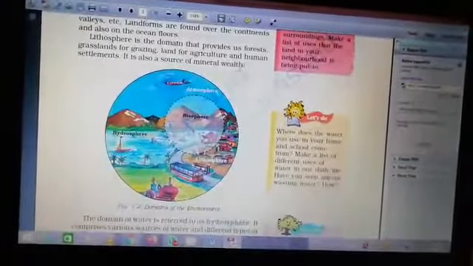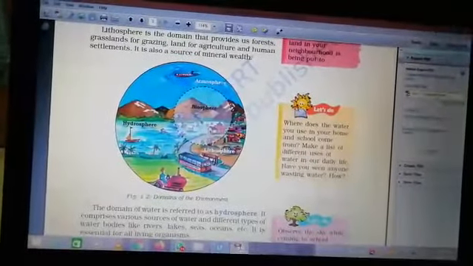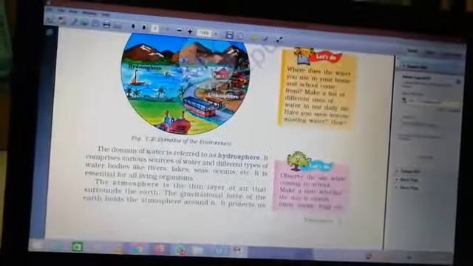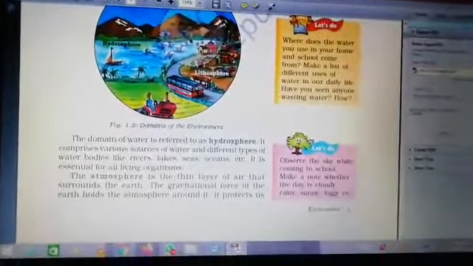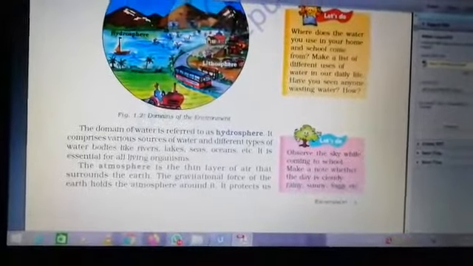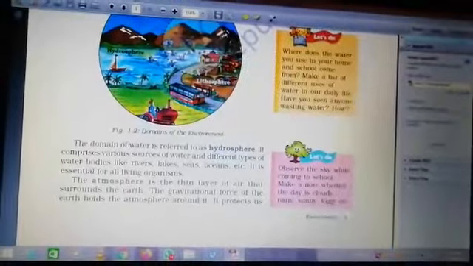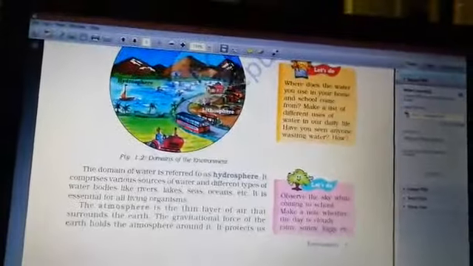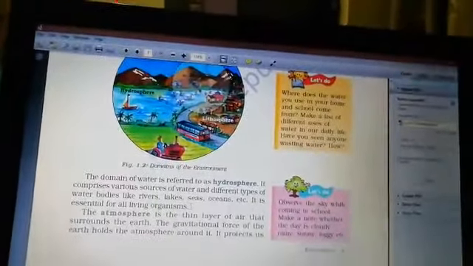Just have a look at the domains of environment. First, it is lithosphere, hydrosphere, biosphere and atmosphere. Now I would like to explain what is hydrosphere. The domain of water is referred to as hydrosphere. It comprises various sources of water and different types of water bodies. What will come in hydrosphere? Rivers, lakes, seas, oceans, etc. It is also essential for all living organisms. It is essential for us also.